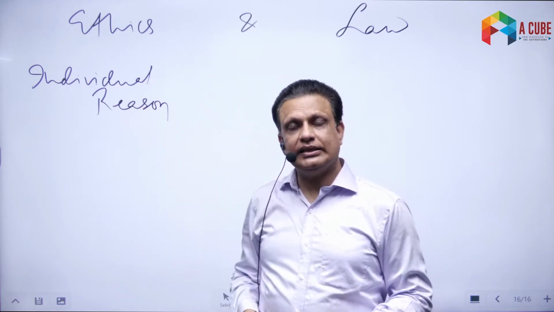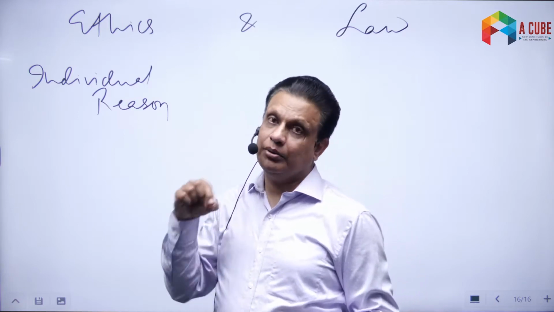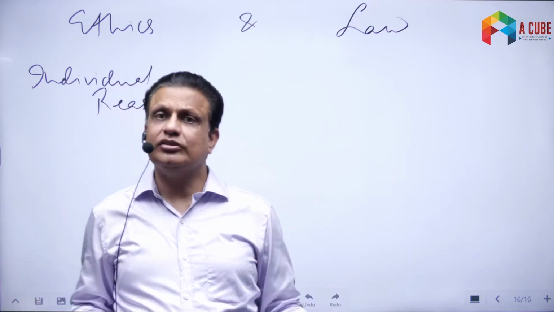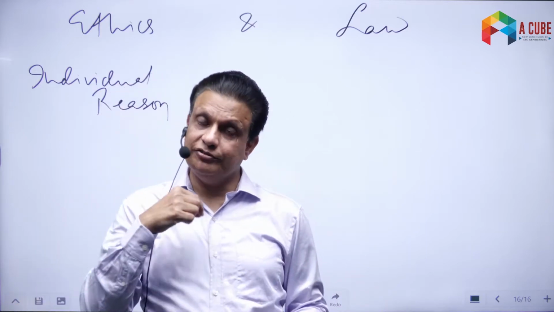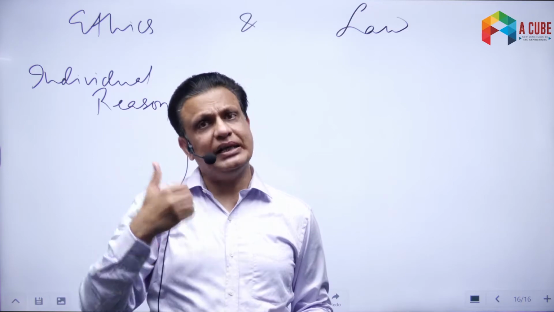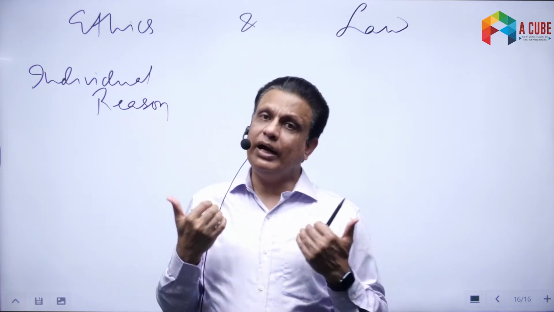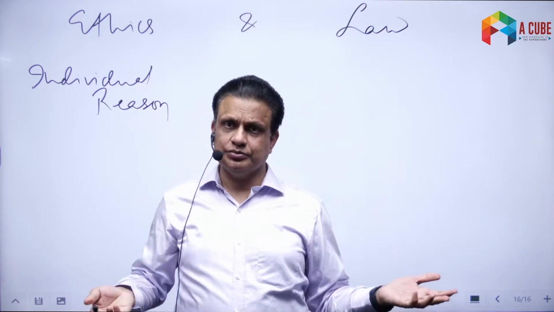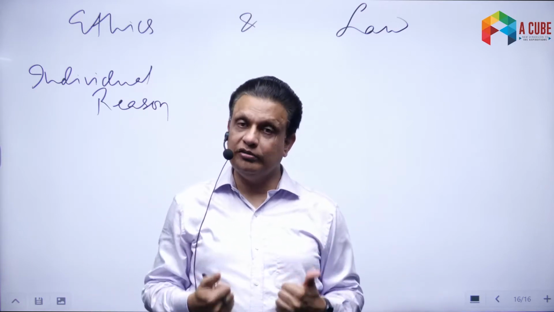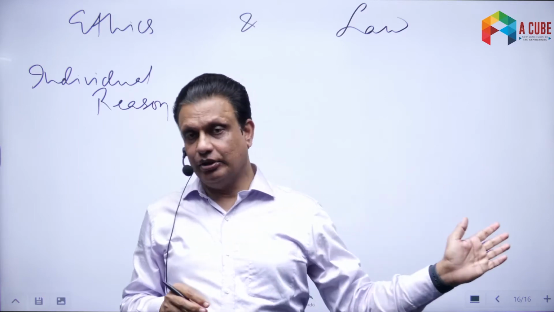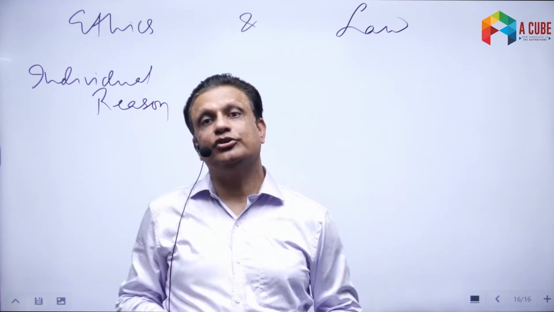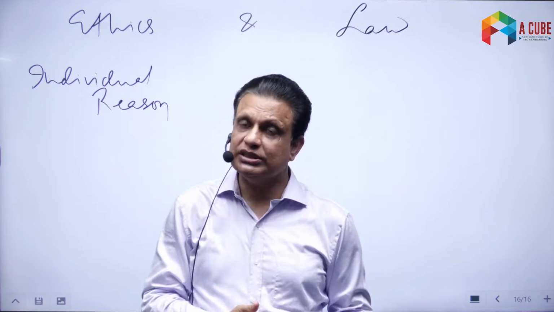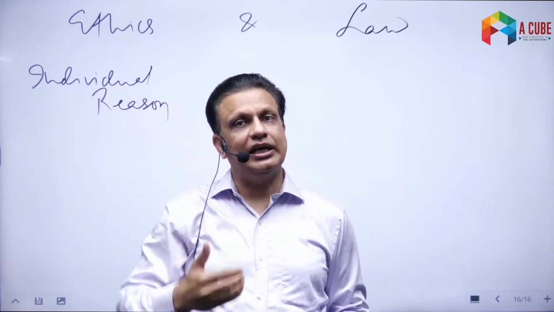Now this fact that ethics is based on our own understanding and our own reason means ethical right and wrong may keep on changing from person to person. So what is ethically right for me may be wrong for you, because my reason is different and your reason is different. My way of looking at life is very different from yours. We all have our own way of looking at life and thinking about it. Depending on how you look at your situation, your circumstances, your conditions, you may think something else is right and I may think something else is right.